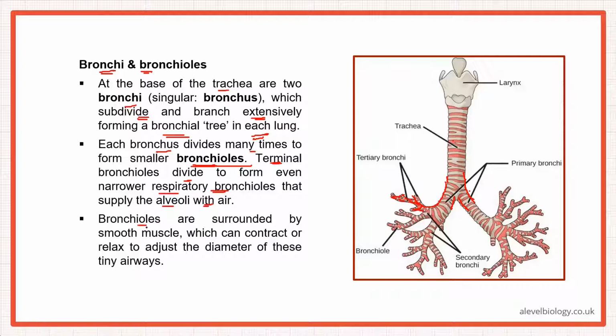Bronchioles are surrounded by smooth muscle, which can contract or relax to adjust the diameter of these tiny airways. You can see this is a bronchiole, and the red part here is the smooth muscle. So this is the structure of bronchi and bronchioles.